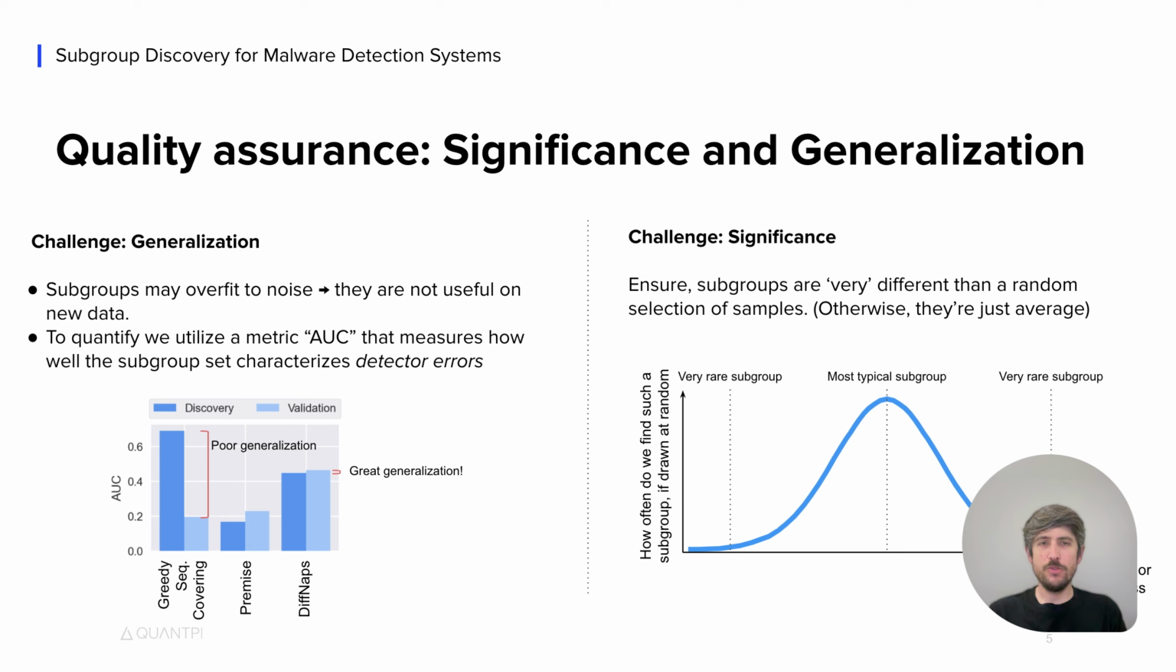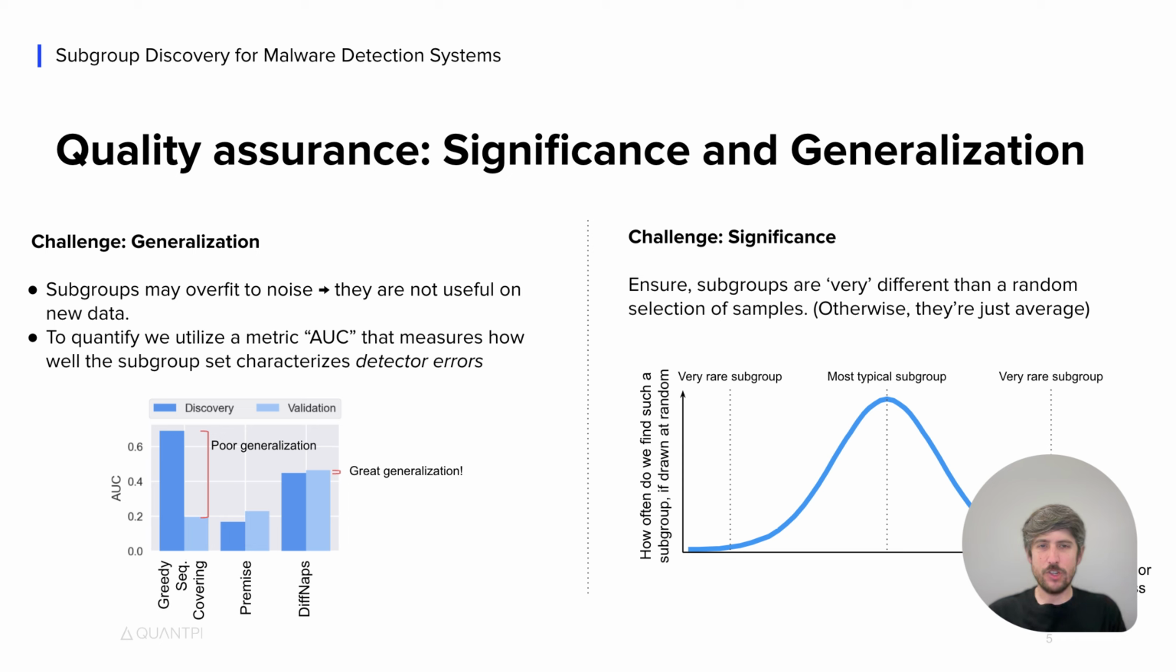We have evaluated three different subgroup discovery techniques and have observed this overfitting behavior for a more traditional approach, greedy sequential covering, on the left. Diffnaps, however, provides very strong characterization performance and also on a holdout set, such that the generalization performance of the model is good. Note, though, that generalization is not the only quality assurance required, given that it is easy to find subgroups that generalize well. Each subgroup must also be significantly different from a randomly drawn subgroup set.